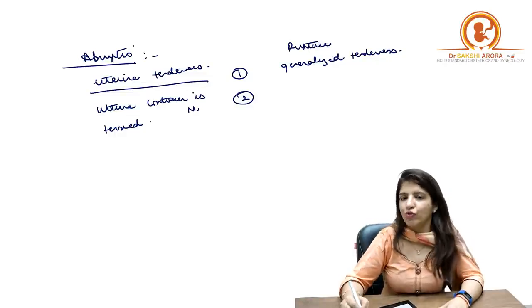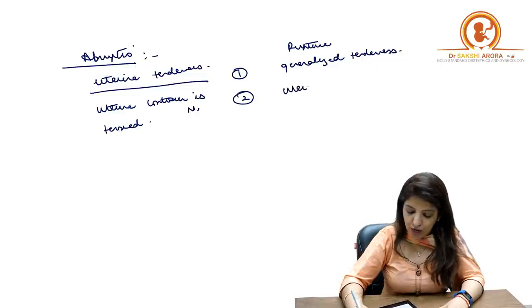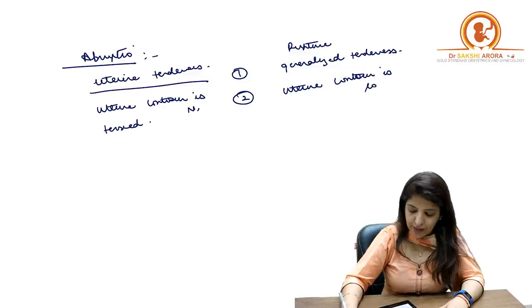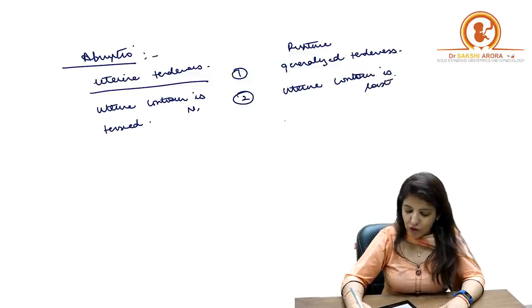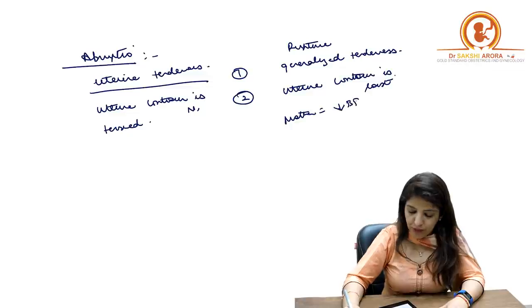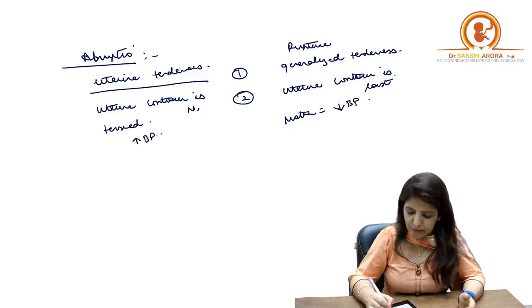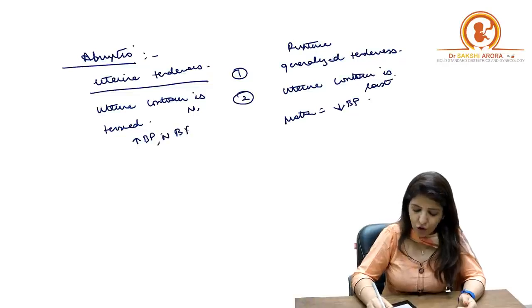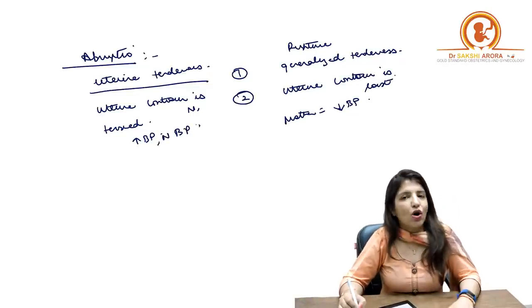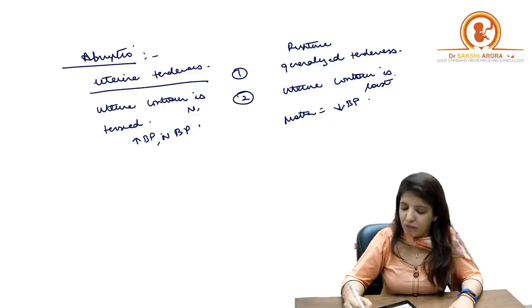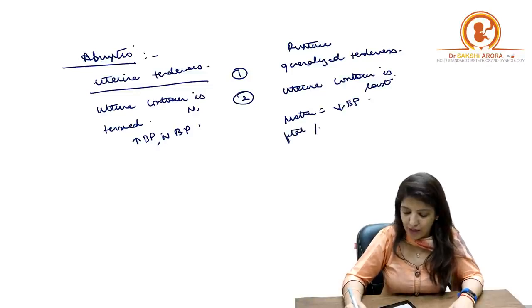Whereas in case of uterine rupture, uterine contour is lost, right? In case of rupture, mother will be having low BP. In case of abruptio, most of the times mother has high BP or she will have normal BP. In case of rupture, fetal parts will be felt superficially.